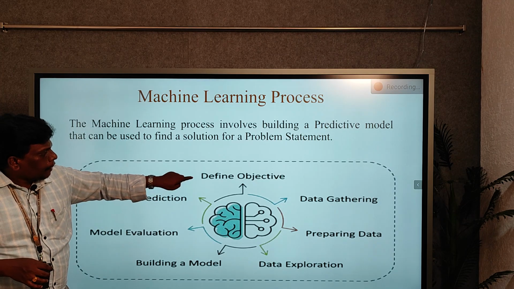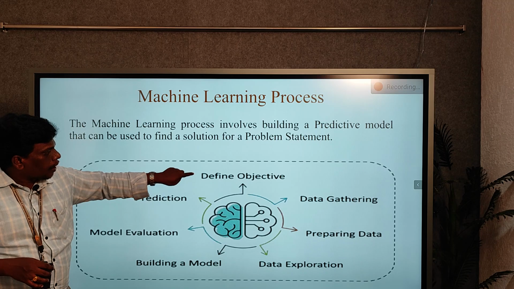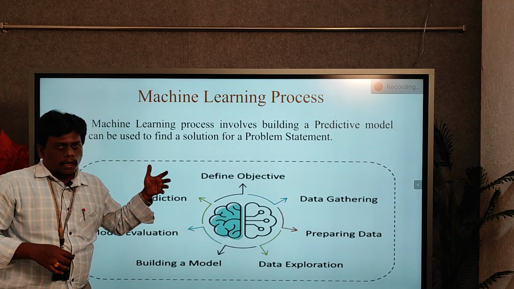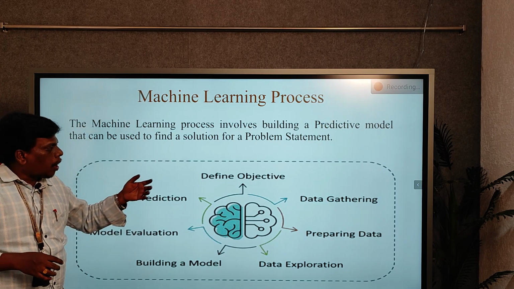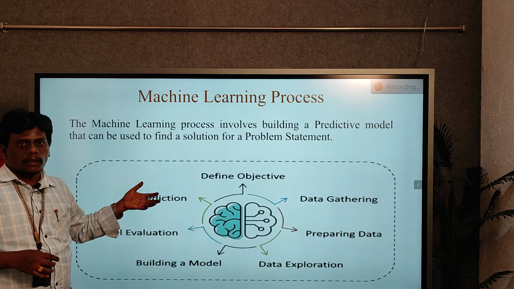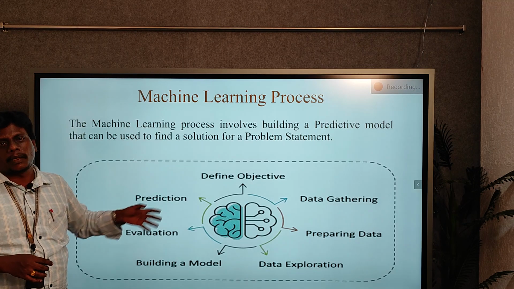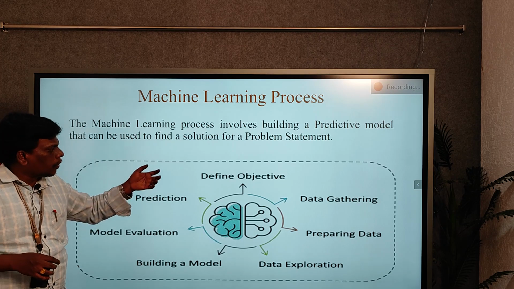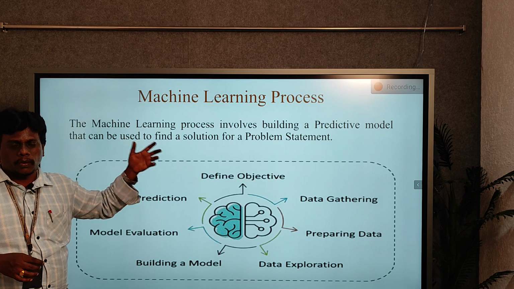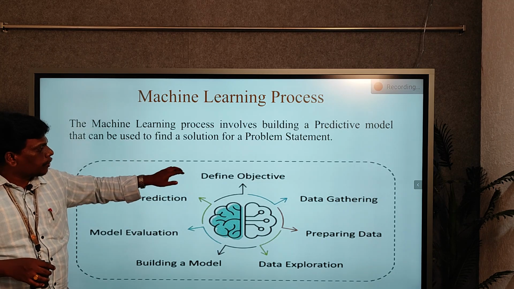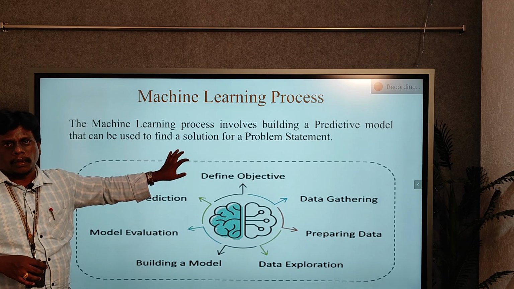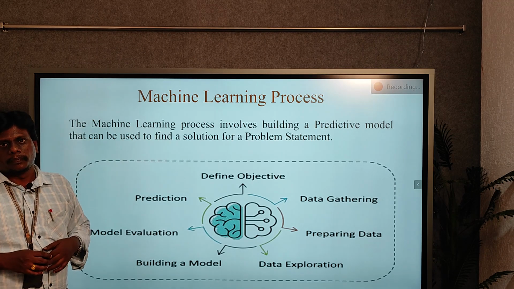So initially what we have to do is define an objective. That means what is the actual problem and what we have to find out. First we carefully observe what the problem statement is. If you know the problem statement, you can define a particular solution for it. So first you have to identify and understand what the main objective is.